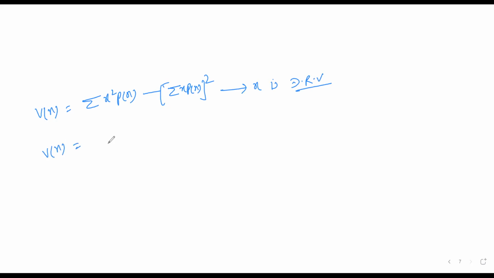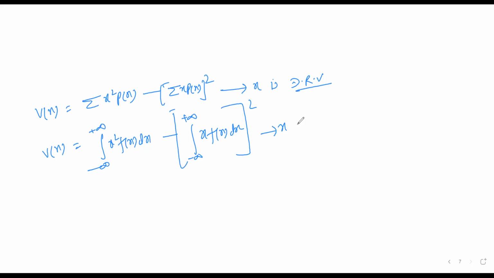Similarly, when x is a continuous random variable, in that case we need to integrate, minus infinity to plus infinity x square into f of x dx minus integration from minus infinity to plus infinity x into f of x dx, whole square. So this is when x is a continuous random variable. And there's one more relation to find out sigma. Sigma is called the standard deviation, that is the square root of variance.